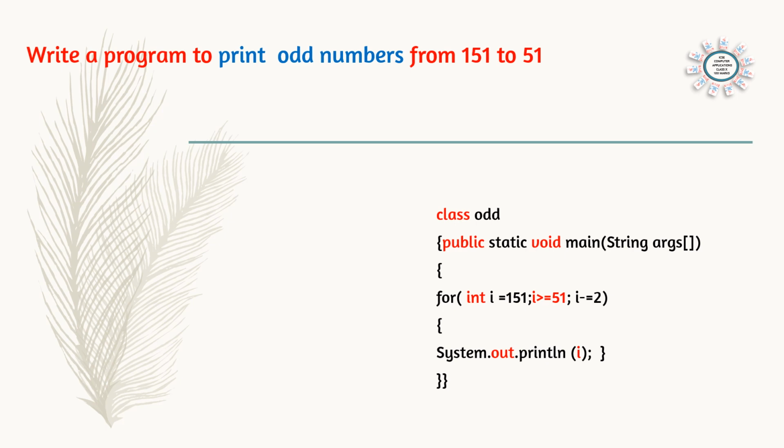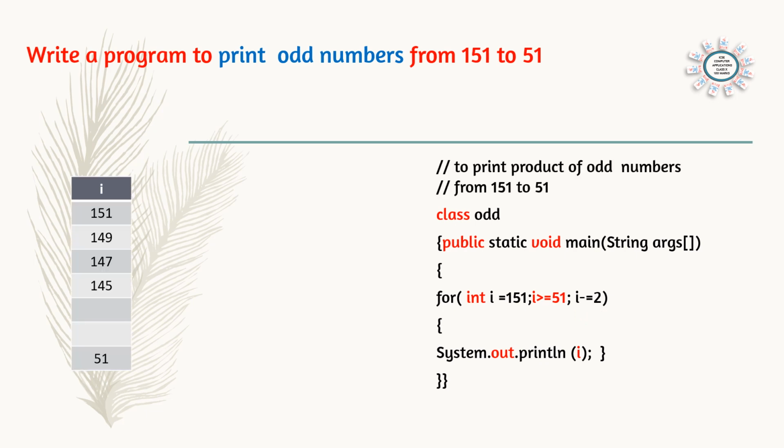So here, start the program: class Odd, public static void main String args, open the brace, and then for int i = 151. Starting number 151, ending number 51. Here i greater than or equal to, the sign has changed. i >= 51. i -= 2. That means here the difference is 2.